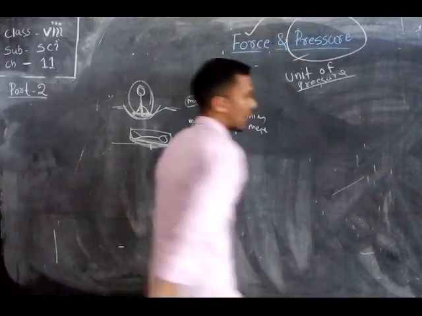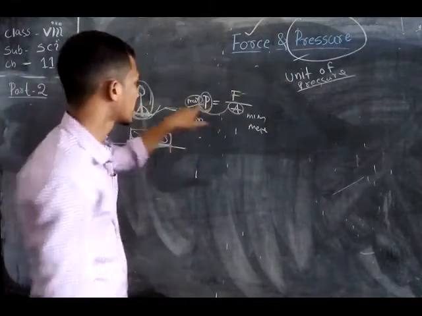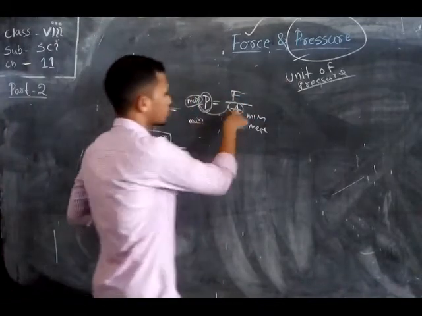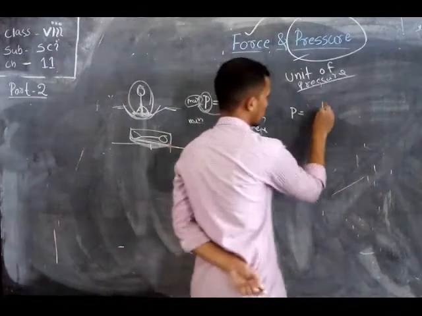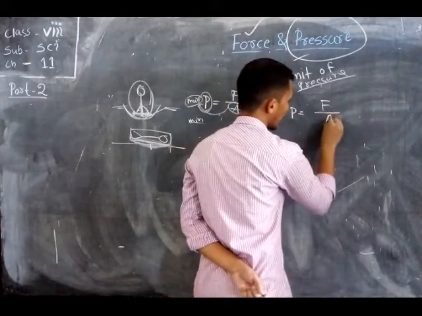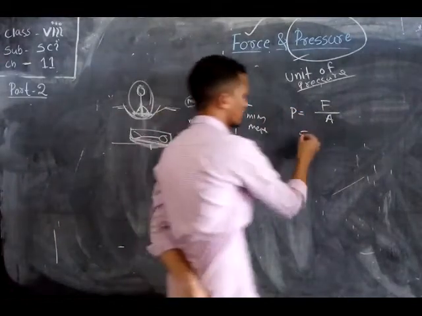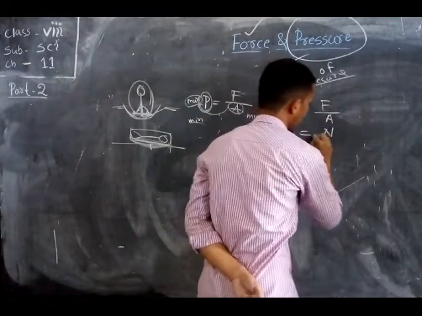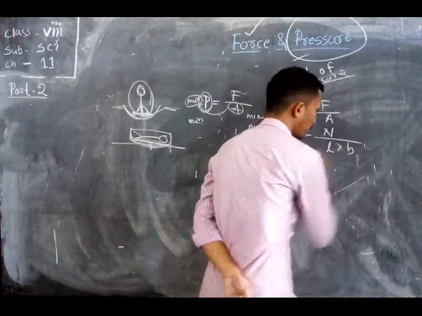Okay, let's try to find the unit of pressure. We know that pressure is equal to force by area. Pressure is equal to force by area. We previously discussed the unit of force. The unit of force is the Newton, and area means length into breadth.